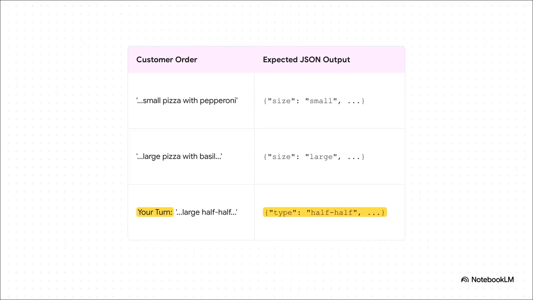No, what they do is they provide a couple of examples of an order and the exact JSON output format they want back. So when that final, much more complicated order comes in, the one for a half and half pizza, the AI has already learned the pattern. It knows exactly how to structure the output because you've already taught it what good looks like. You've shown it the format by example.